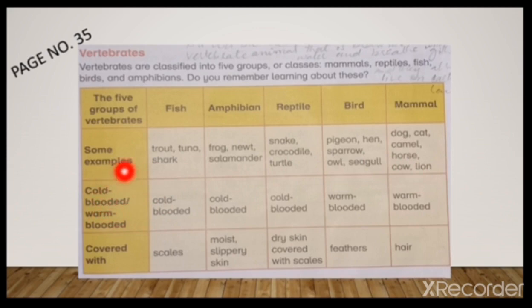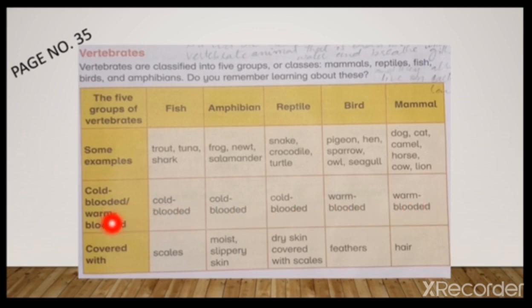This chart shows that the vertebrates are divided into 5 groups. Here are the examples of these, and now we learn whether they are cold-blooded or warm-blooded. You can see over here, fish is cold-blooded, amphibian is also cold-blooded, reptile cold-blooded, birds warm-blooded, mammals warm-blooded.